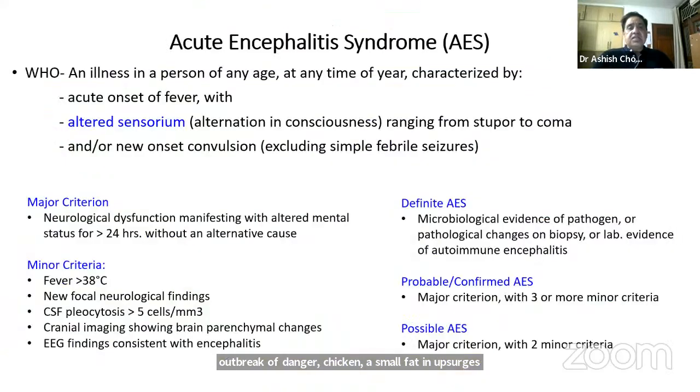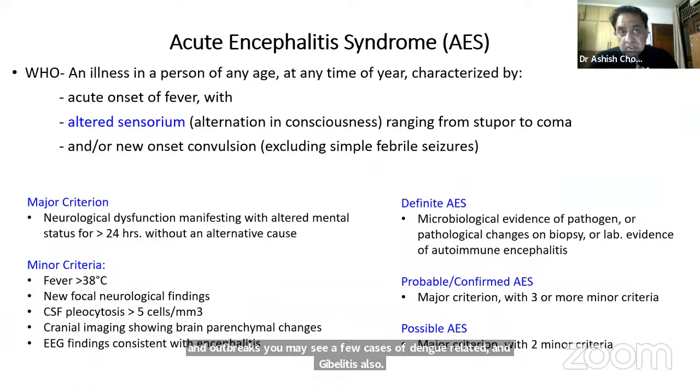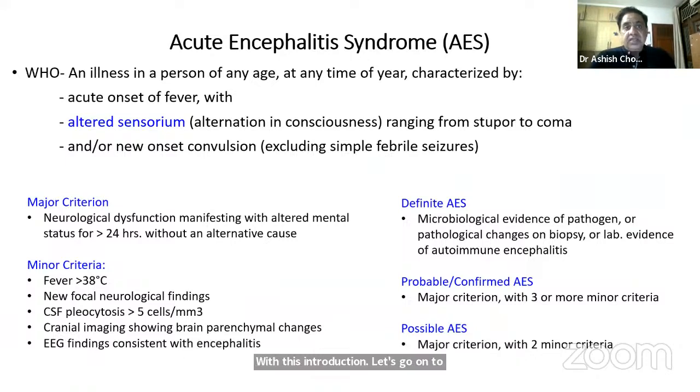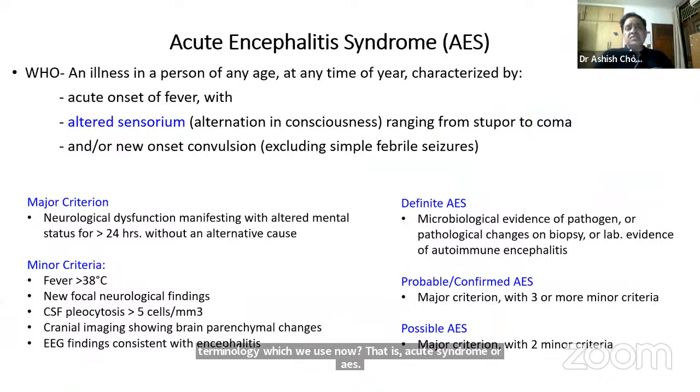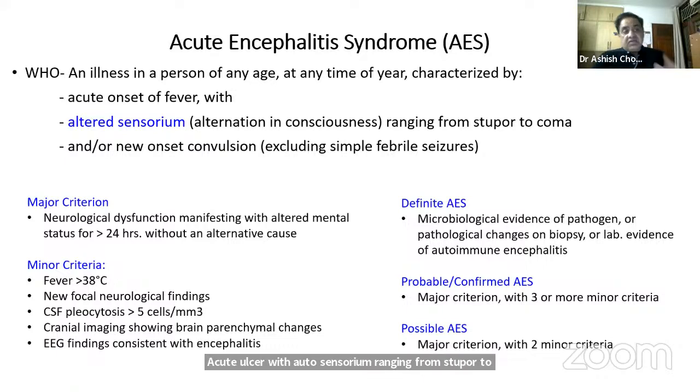With this introduction, let's go on to the terminology which we use now, that is acute encephalitic syndrome or AES. This is defined by the WHO as acute onset fever with altered sensorium, ranging from stupor to coma, and new onset convulsions. Of course, there are criteria for this. Major criteria being neurological dysfunction manifesting with altered mental status for more than 24 hours without an alternate cause.